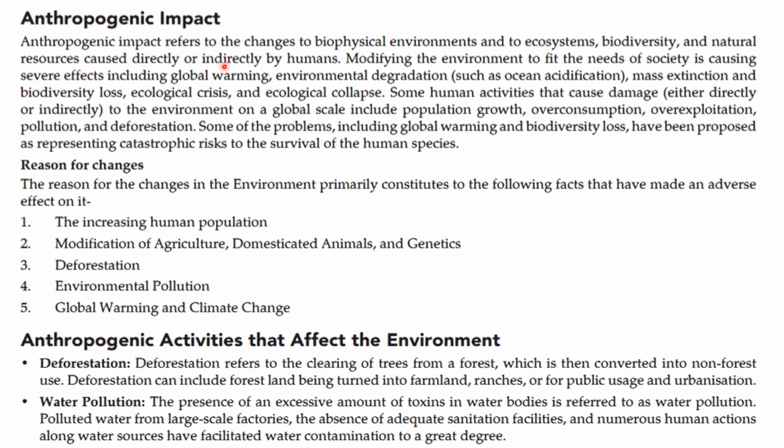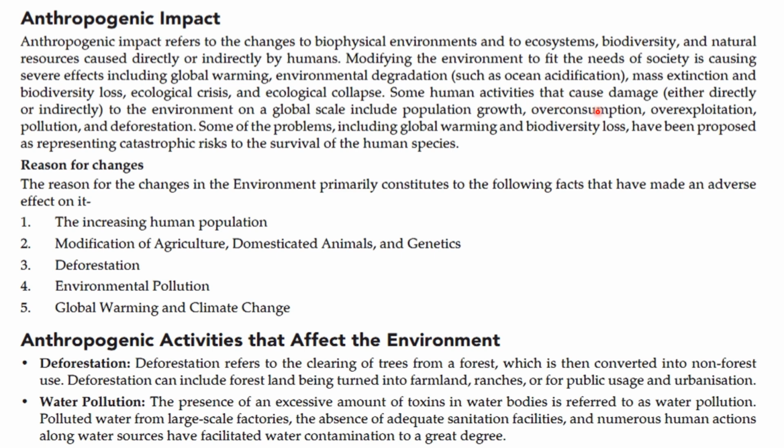Anthropogenic impact refers to the changes to the biophysical environment, ecosystem, biodiversity and natural resources caused directly or indirectly by humans. Modifying the environment to fit the needs of society is causing several effects including global warming, environmental degradation such as ocean acidification, mass extinction and biodiversity loss, ecological crisis, and ecological collapse.